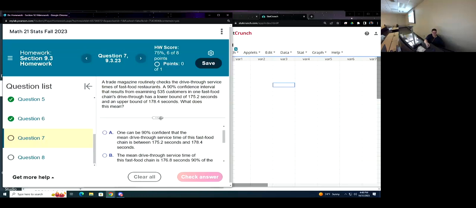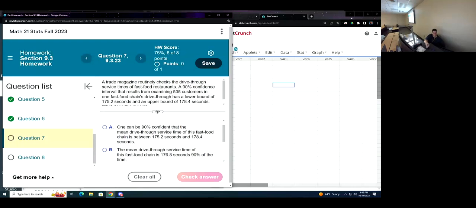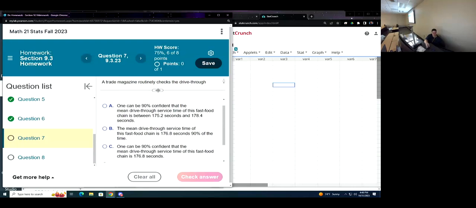Let's see. A says one can be 90% confident that the mean drive-through service time in this fast food chain is between 175 and 178. That's looking really good. A is looking good, but I want to look at the rest. B, the mean drive-through service time of this fast food chain is 176.8.